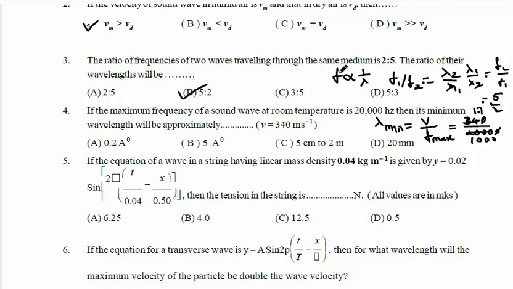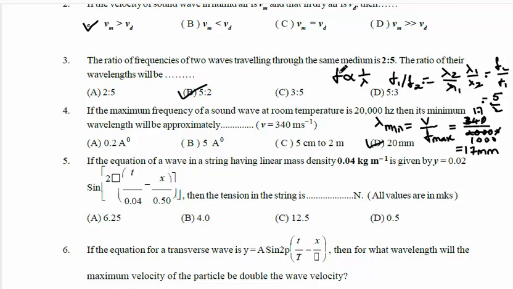The nearest option is 20 millimeter. So approximately 20 millimeter, as 17 millimeter is nearer to 20 millimeter. So the option is D. Okay.